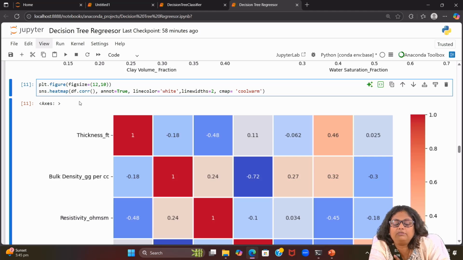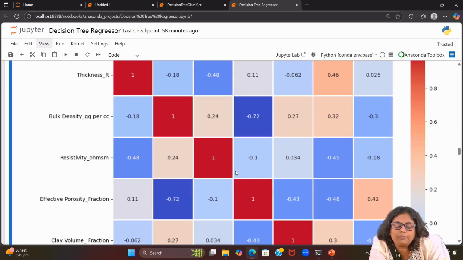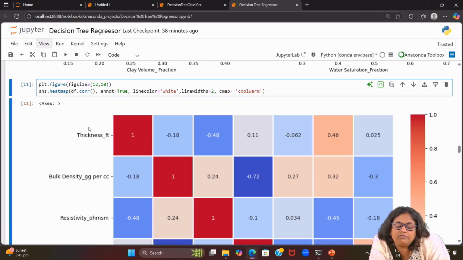Correlation means the relation of a column with another column, represented by a numeric value that varies from -1 to 1. So we do df.corr for all columns with sns.heatmap, and another parameter we have put here. Then we can see the heat map.